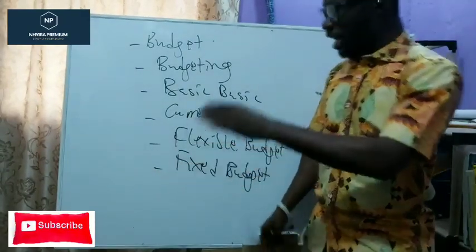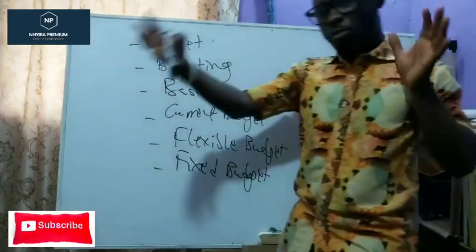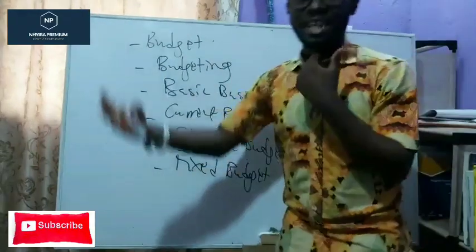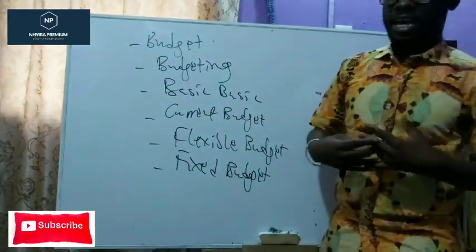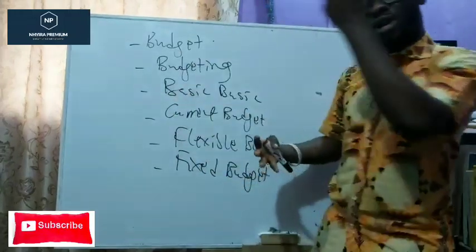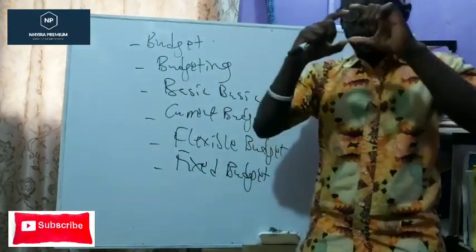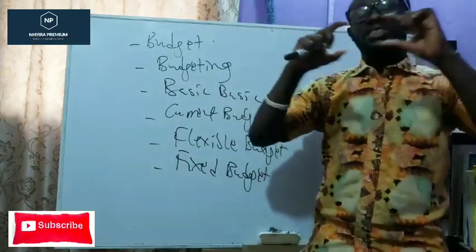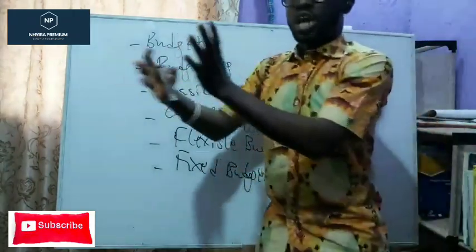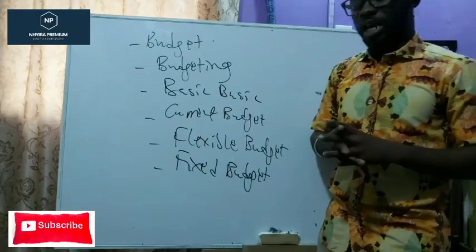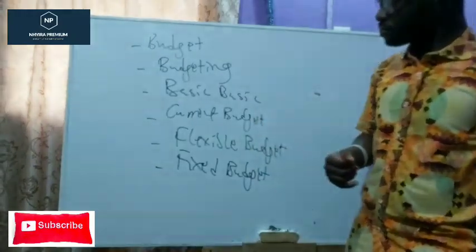Are you getting the idea? So basic budgets cover a long period of time, showing the expected expenditure to be incurred and expected revenue to be generated, and that becomes the frame, the benchmark, the standard against which current year budgets are prepared.